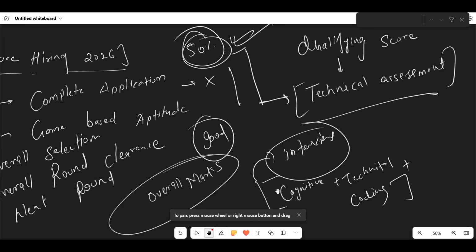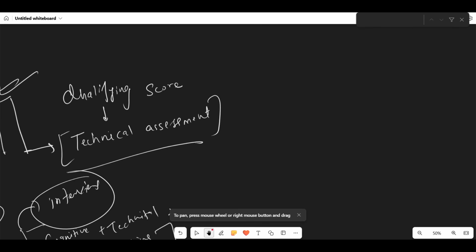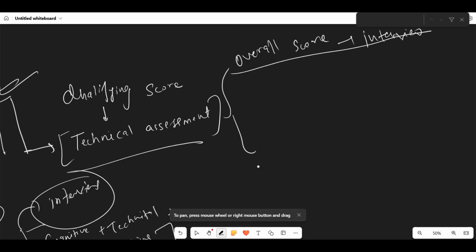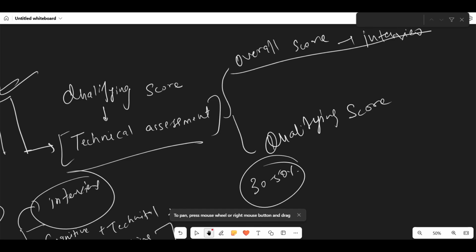I hope you guys got it. Now if you qualify for this round, you will get the technical assessment. There are two things. One is the overall score, which will be added to see if you can get the interview or not. Plus, there will be some qualifying score. This qualifying score also matters a lot, because many candidates are getting rejected in this round immediately, around 30 to 50% depending upon your college.